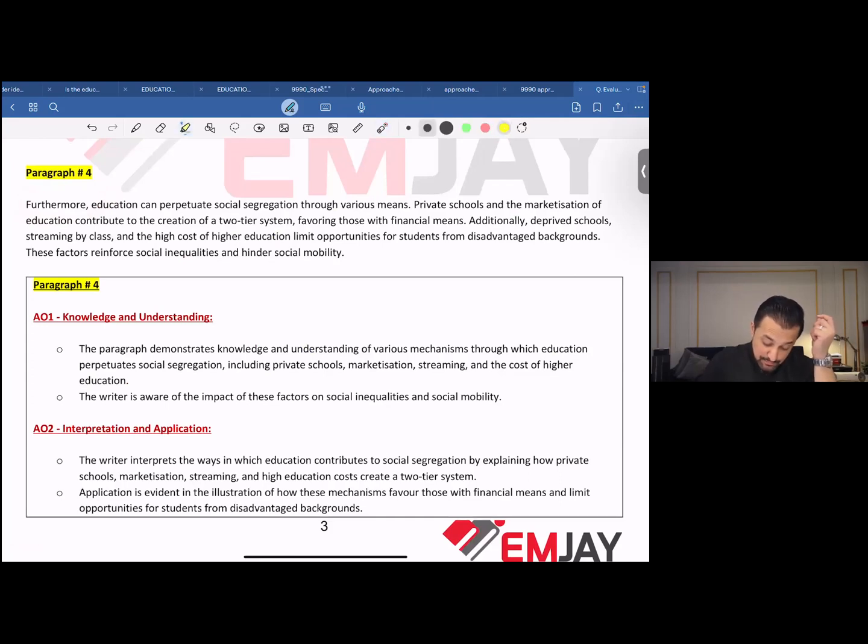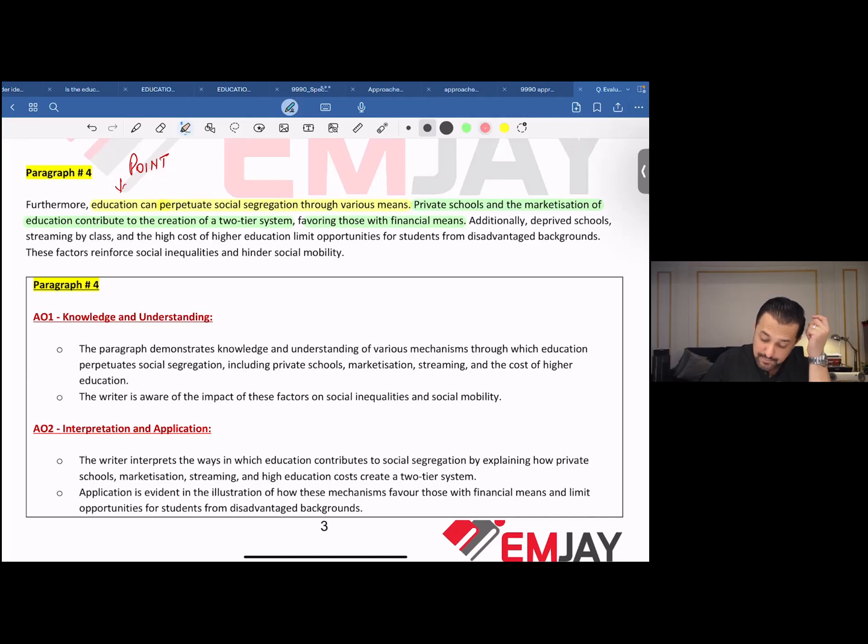Furthermore, education can perpetuate social integration through various means. Now, this is the point that you've chosen over here, that the education system perpetuates social segregation through various means. How does that happen? Private schools and the marketization of education contribute to the creation of a two-tier system favoring those with financial means.